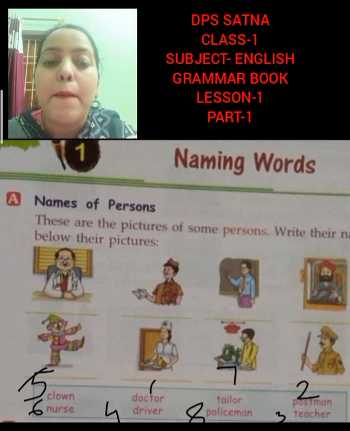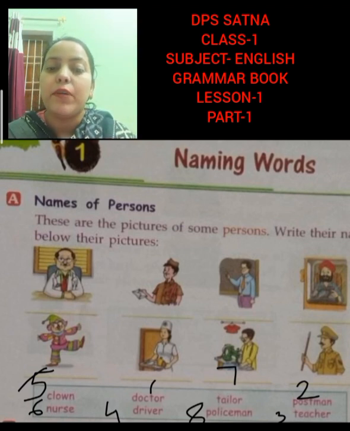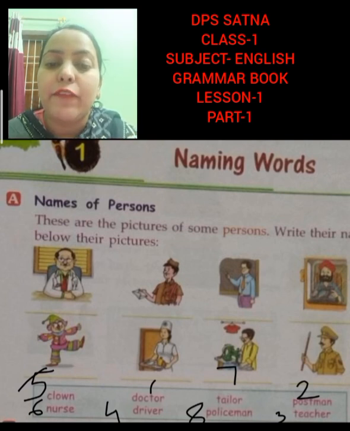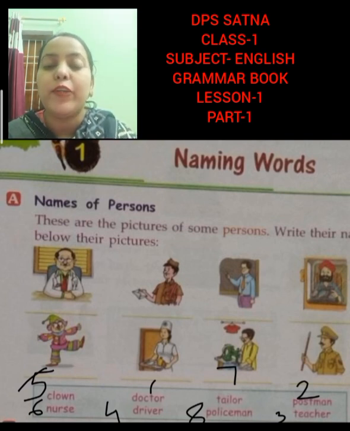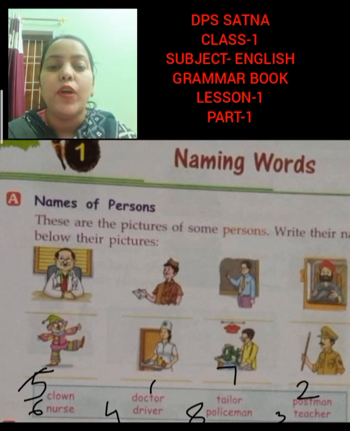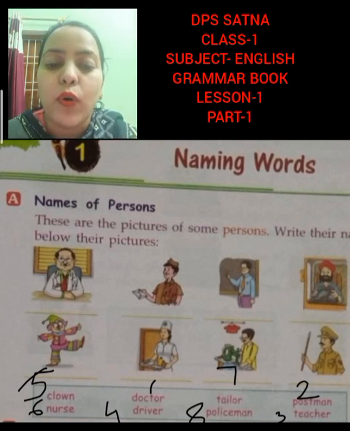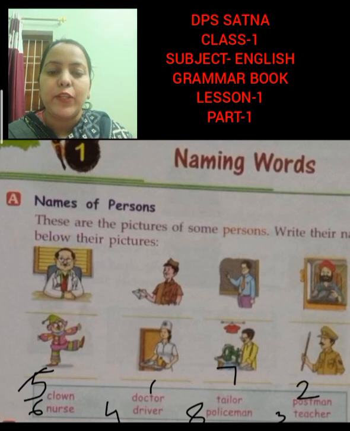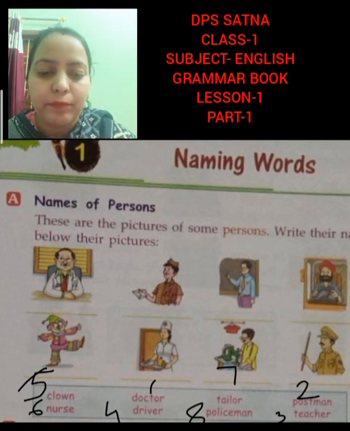These all are persons. But we had given them different names according to their profession. Okay. So, these all are persons and we had given them different names. So, we call it as naming words. Okay. Now, we are going to do the next exercise.